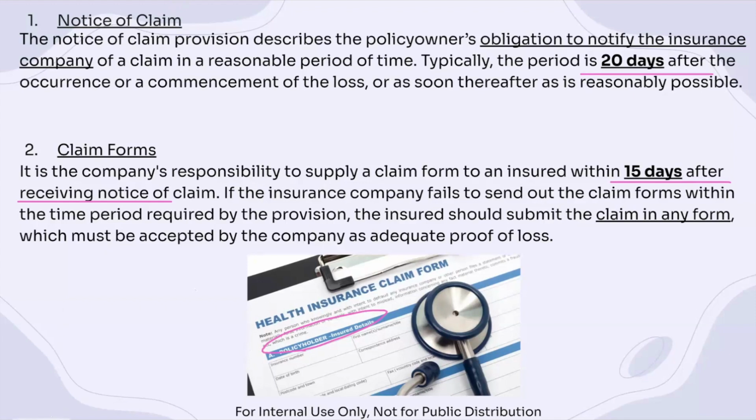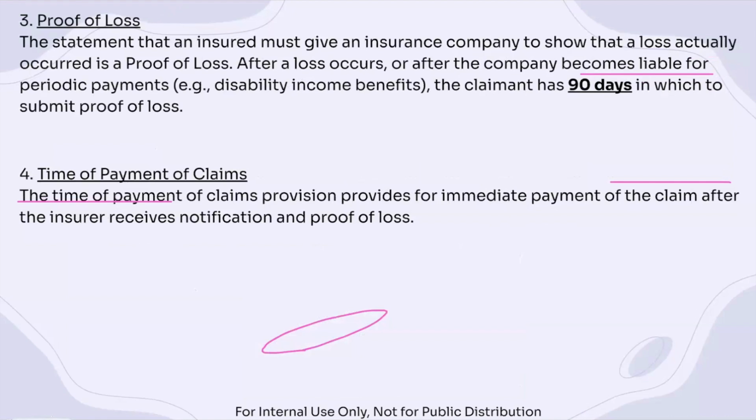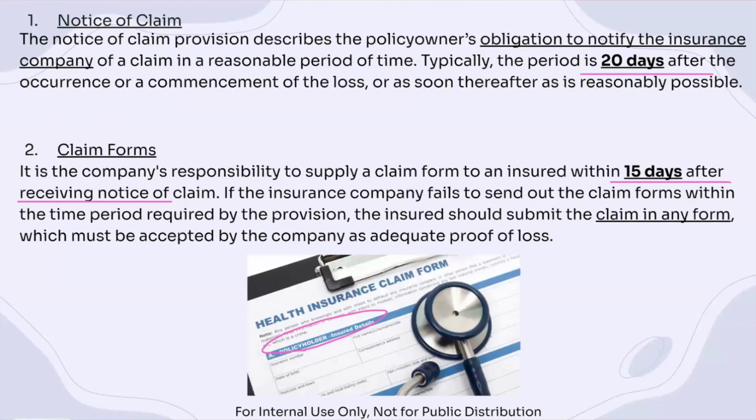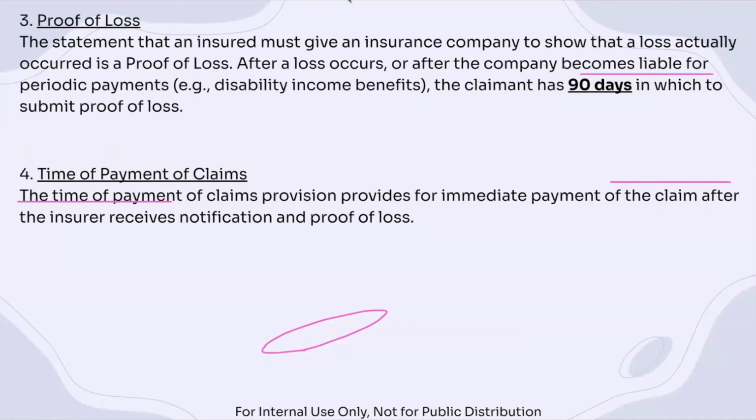So after we have the notice and after we have the forms, we have the proof of loss, right? The insured or the policy owner has to provide some sort of proof that the loss actually occurred. To do that, the claimant has 90 days to submit that proof of loss from the date of the loss. So, 90 days to submit proof of loss from the date of the loss.